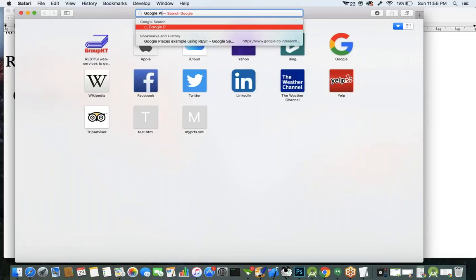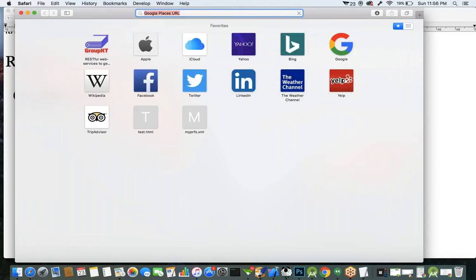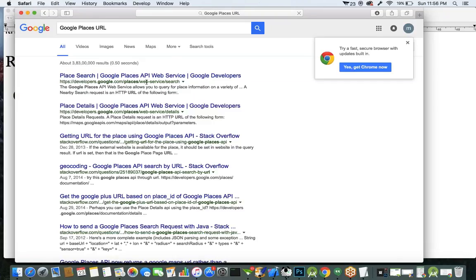So I want to call the Google Places server. Let's take the Google Places URL. If you type Google Places URL here, it's one of the best examples for calling a RESTful web service.